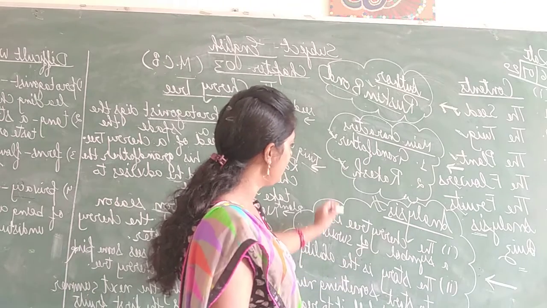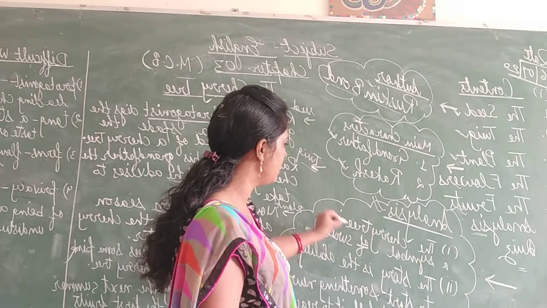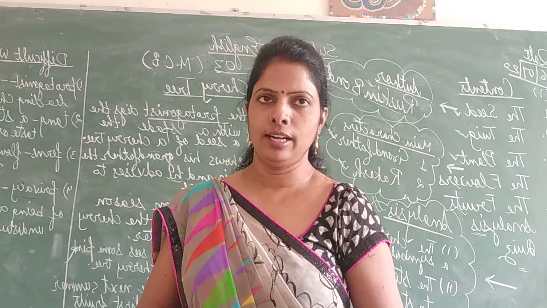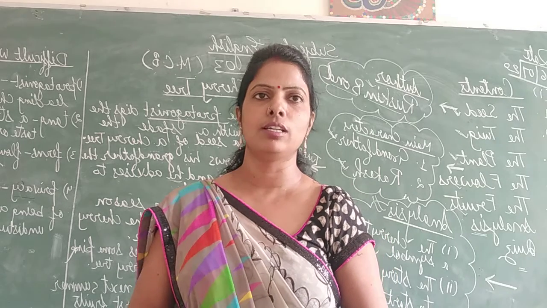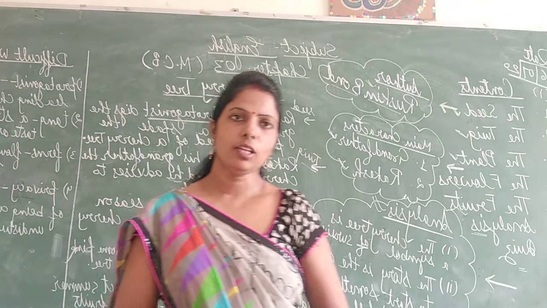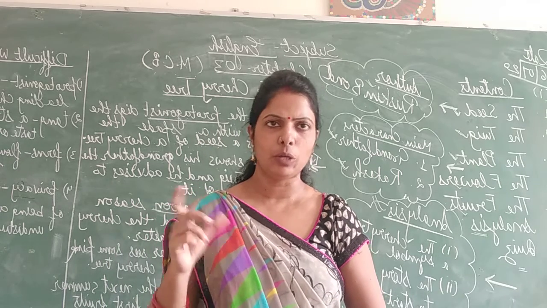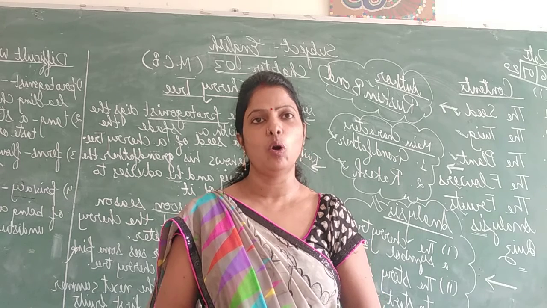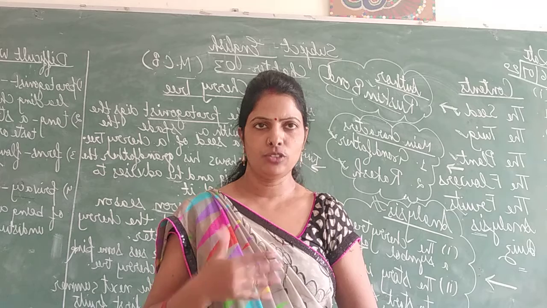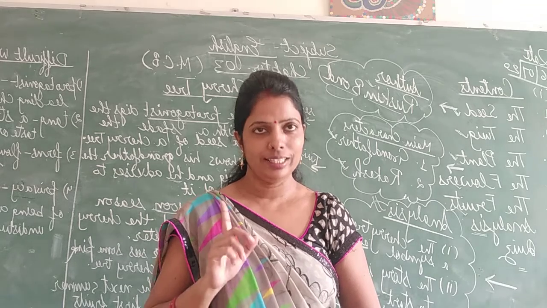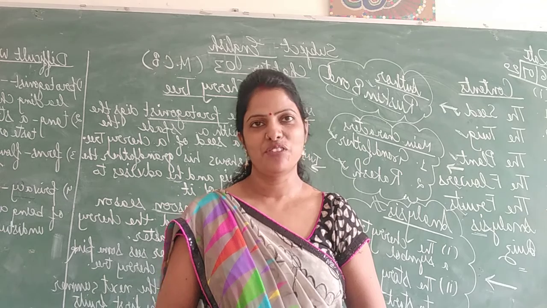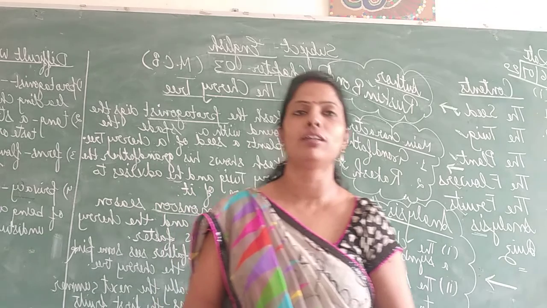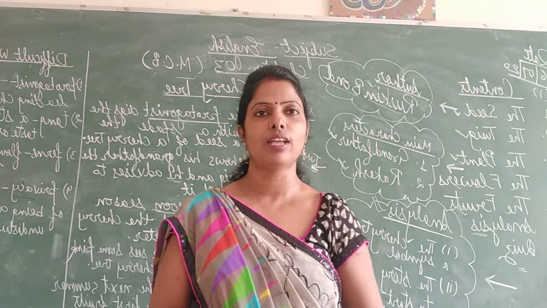Analysis means, there are two analyses. First, the cherry tree is a symbol of survival. Why is it said to be a symbol of survival? I explained to you in the Zoom class that when the plant was about 2 feet high, a goat entered the garden and ate all the leaves and trunks of the plant. Only the stem and 2 branches were left. Rakesh became very nervous. He became so upset when he saw that the goat had eaten all the leaves and branches.